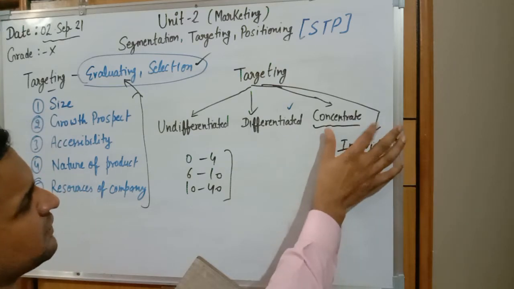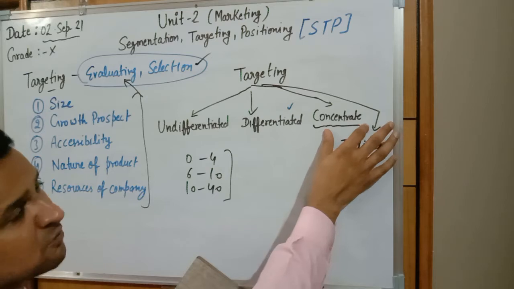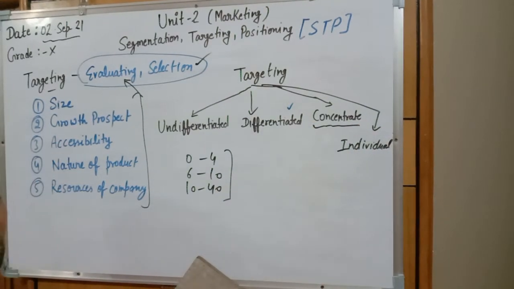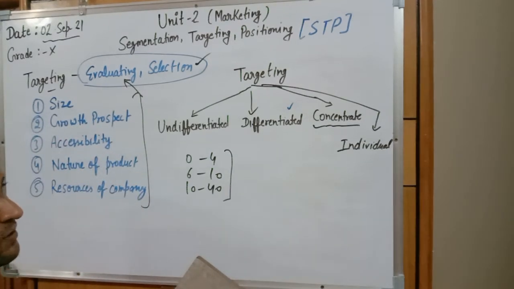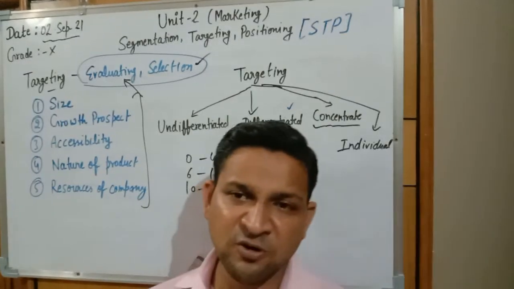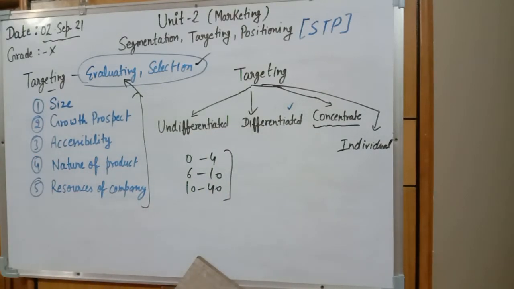It is on the basis of concentration only for the product that is less produced by other companies. Competition is very low. Differentiated targeting will provide the functionality to produce different categories of product. A company will design the product on the basis of age or income level. And in undifferentiated, there is no differentiation. A general product is produced for each category of people. So it is all about your process of targeting.